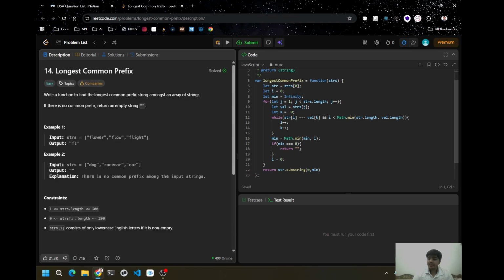And again we have taken a min variable, which is going to point out that if minimum is 0, so this is the early return condition. Like if minimum is 0, in this case if nothing is going to match, we have to return an empty string. We compare the minimum of i and j, and we write the substring of the first element. So this was the longest common prefix question.